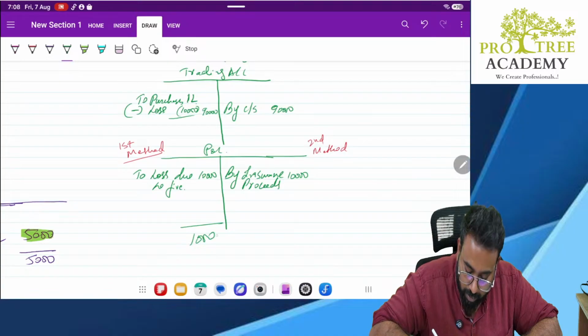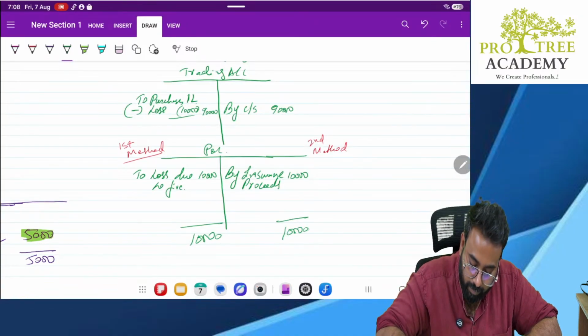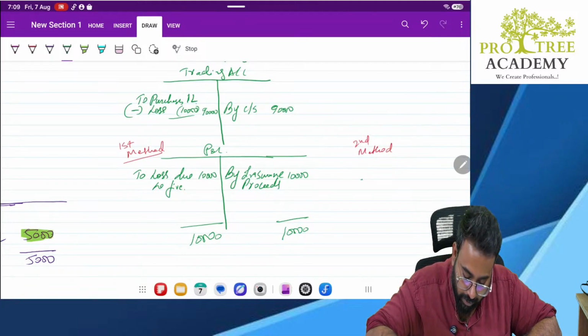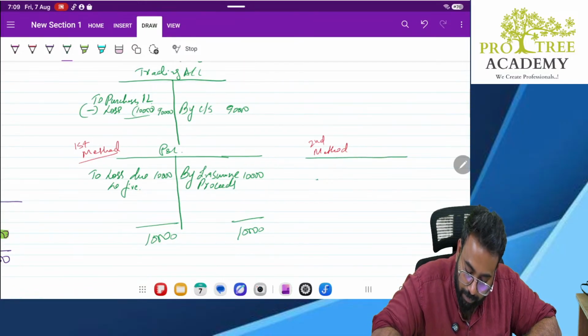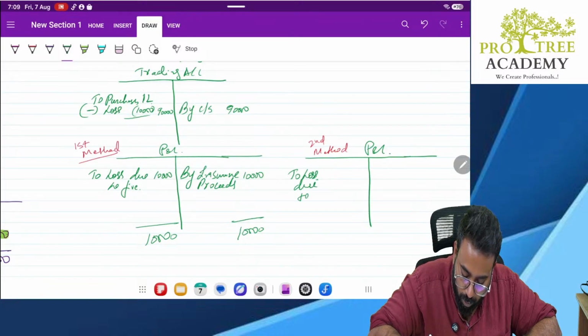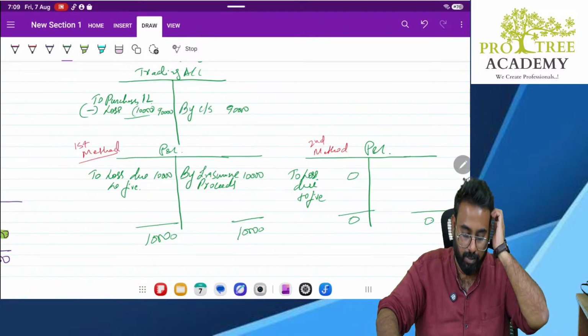Ultimately, no loss, no profit. Okay? Yes, sir. Now, under second method, what will happen? P&L, to loss due to fire, 0, 0, 0. Nothing.